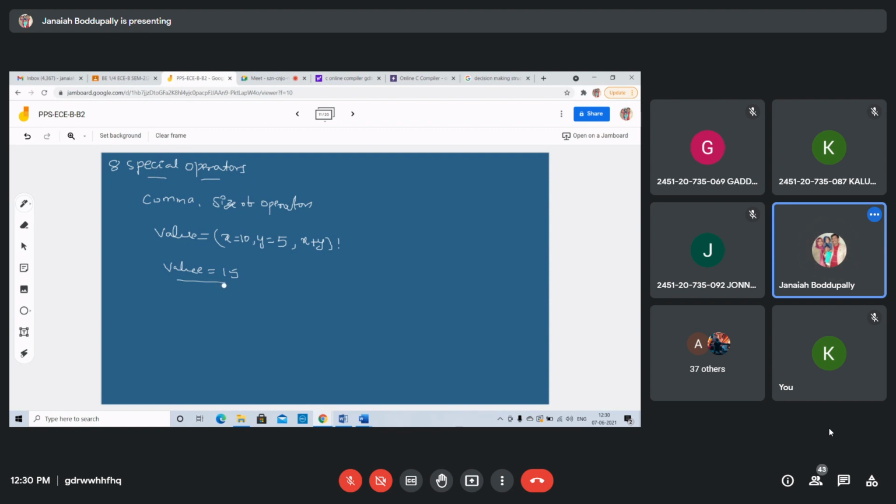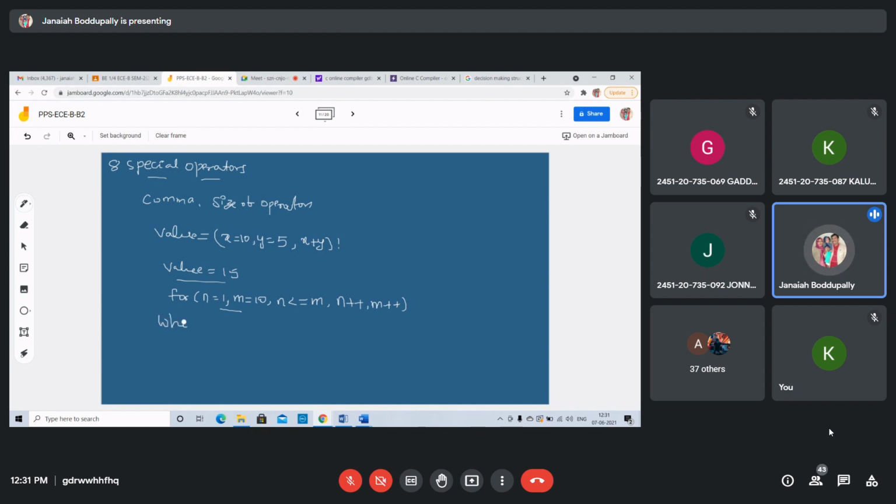In a for loop also you can use it. For example: for n equal to 1, m equal to 10, one more expression; condition n less than or equal to m is checked; n plus plus, m plus plus. n is 1, m is 10, you compare, then n is incremented by 1, n is 2, m is 11, like that. This is the comma operator.